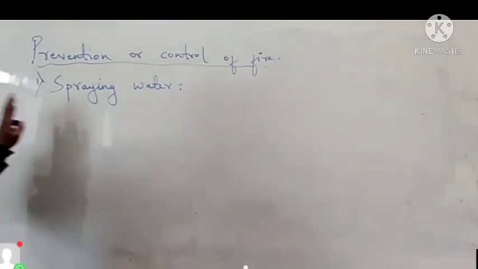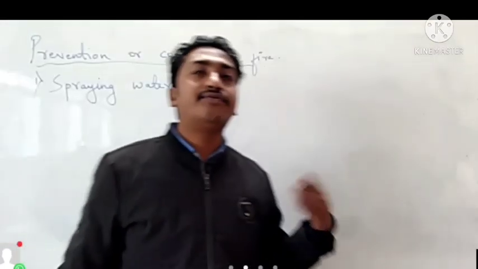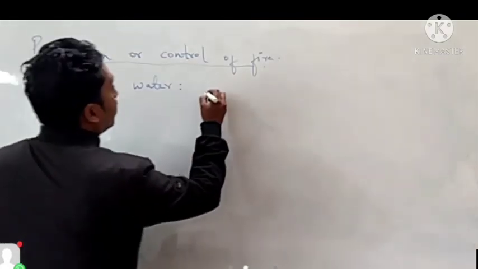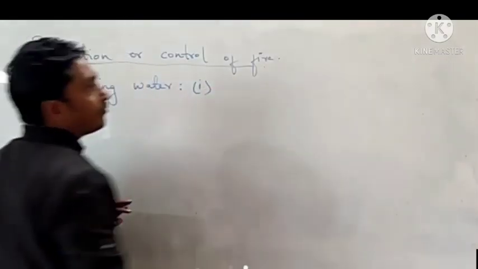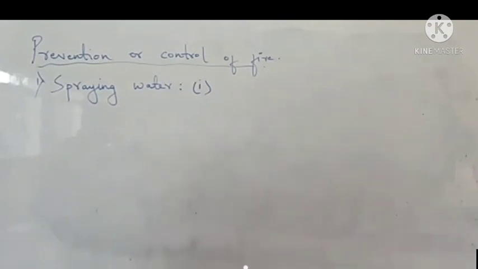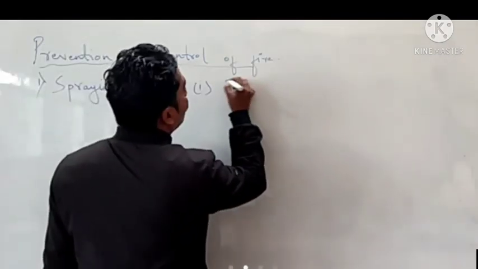That means when we spray water on the fire, what happens? Number one, the temperature will be lowered. It brings the temperature of the combustible material below ignition temperature.